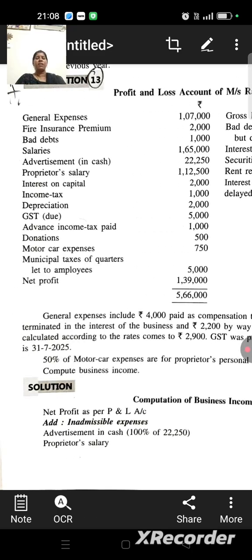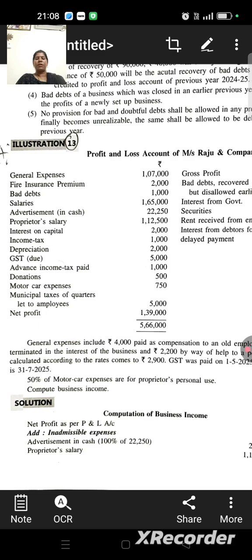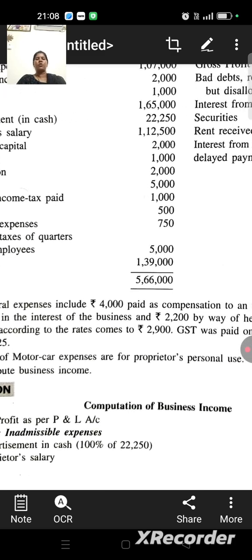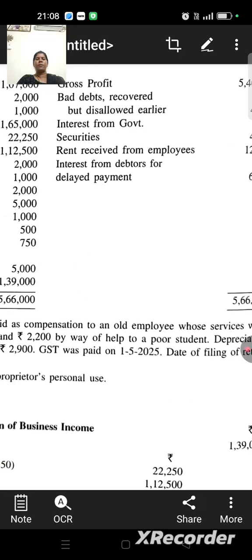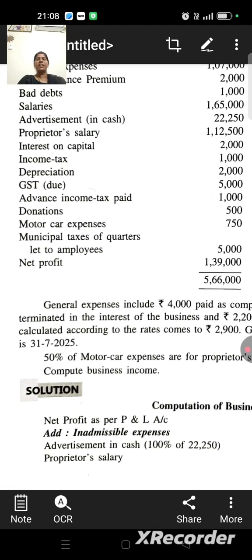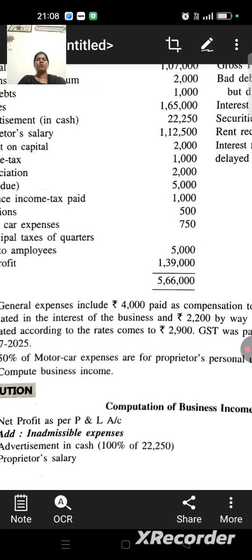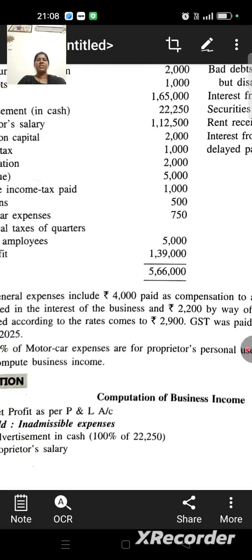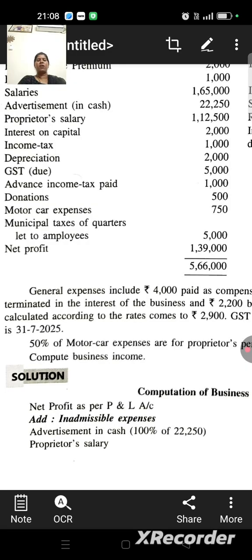Then it includes some additional information. General expenses include 4,000 paid as compensation to an old employee whose services were terminated in the interest of the business, and 2,200 by way of help to poor students. Depreciation calculated according to the rates comes to rupees 2,900.